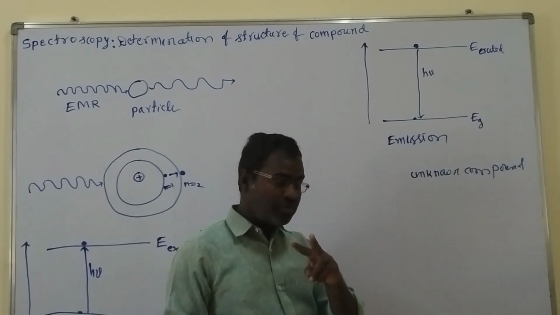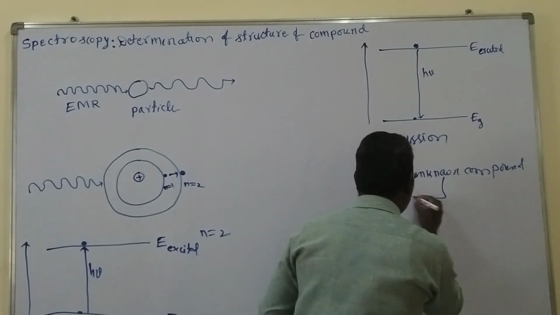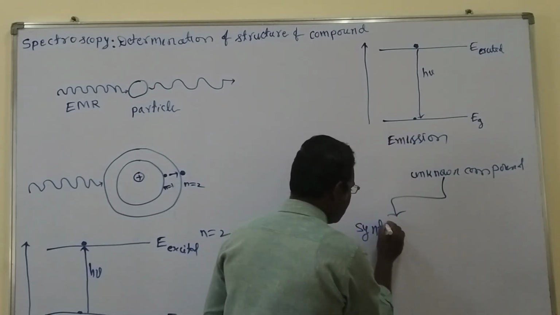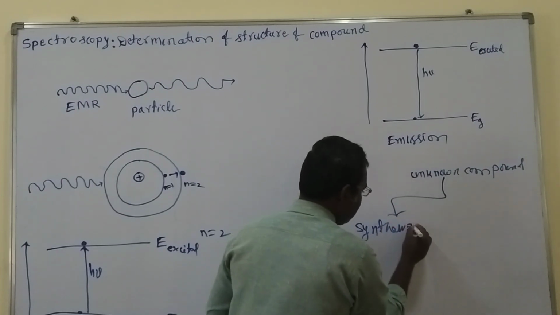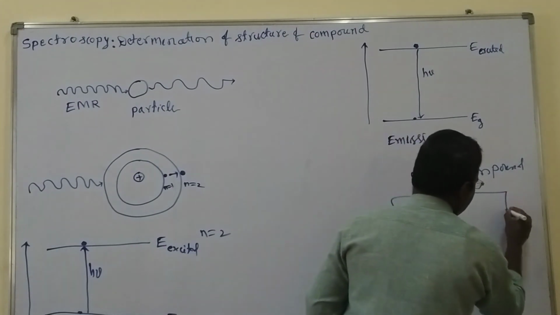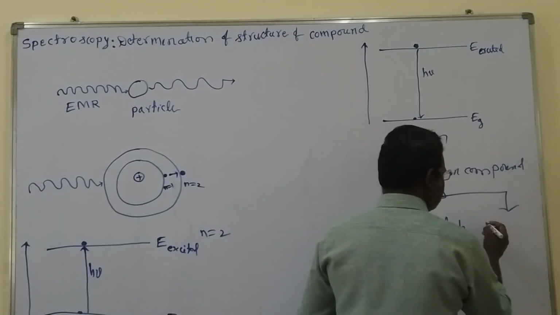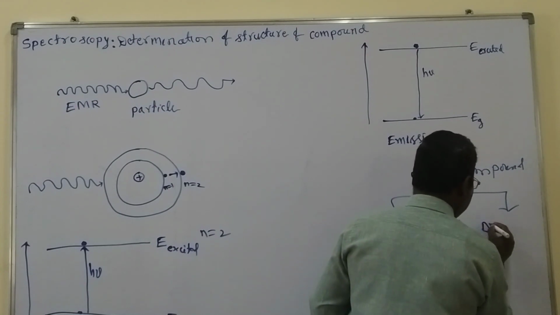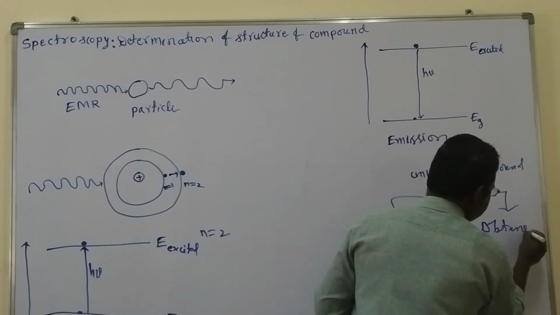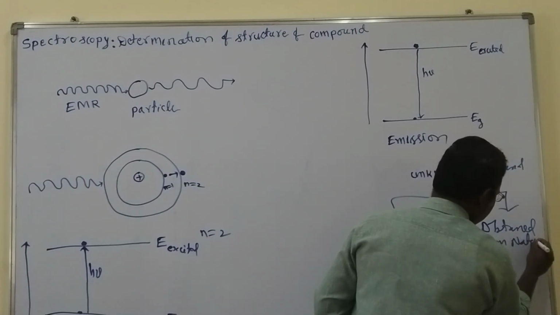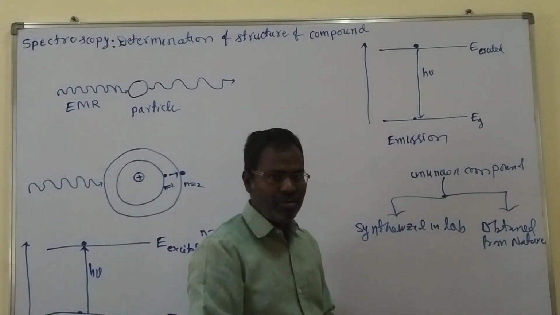So we have two types of compounds: one is synthesized in the laboratory, another one is obtained from nature, that means natural resources.